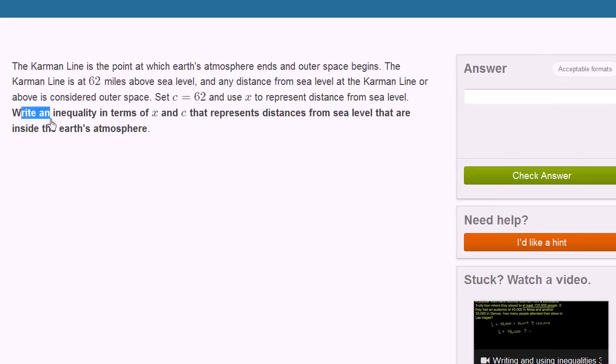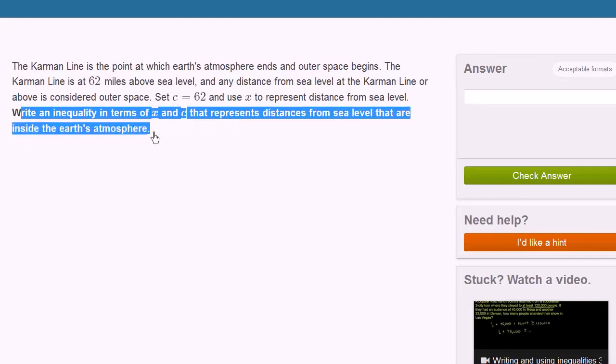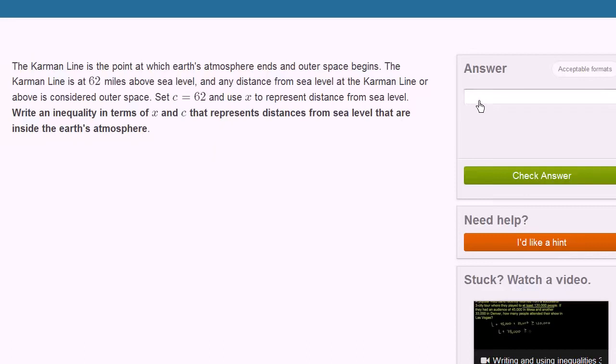Write an inequality in terms of x and c that represents the distances from sea level that are inside Earth's atmosphere. So we want to write an inequality in terms of x and c. And x is the distance above sea level, and c is the Kármán line. And we want to think about distances that are inside Earth's atmosphere. So that's going to be anything that's below the Kármán line. And so, let's see, I would write x is less than c, because they're telling us c is 62.